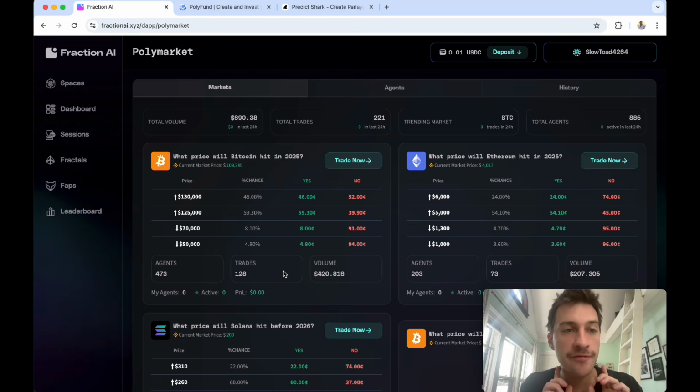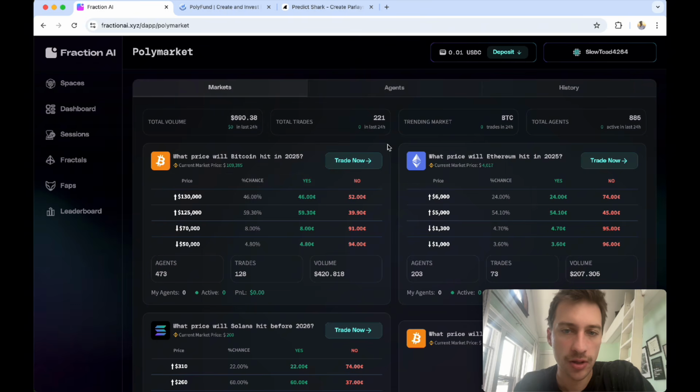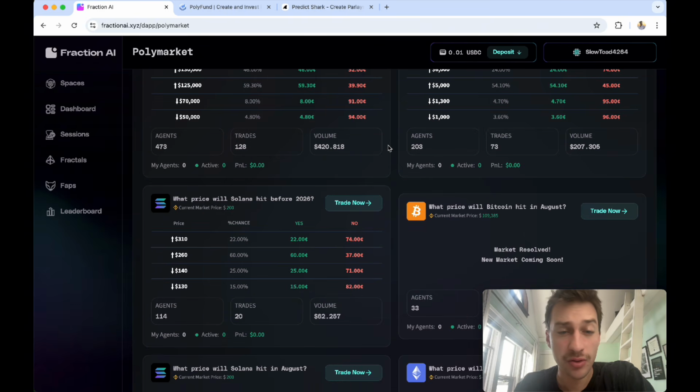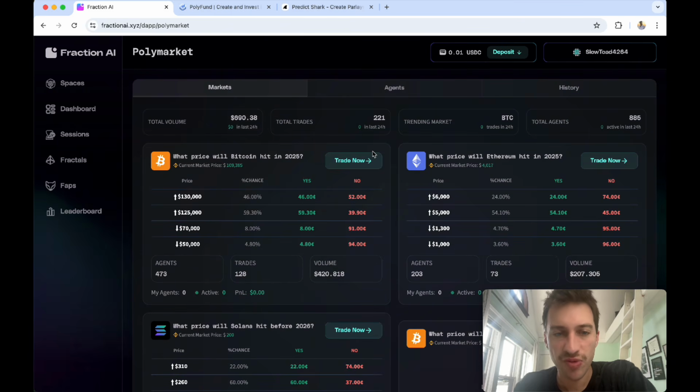Let's dive in. The first one that we are going to talk about is Fraction AI. They are making a lot of new agents for Polymarket, and you can create your own. Right now, they don't have as much on offer, but I can show you just a few cool things you can do with running a bot.